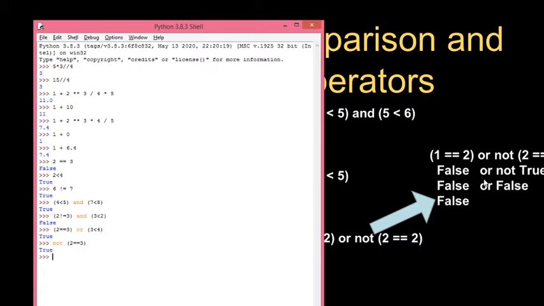So one example, you see the PPT here. Can you see my cursor? Just see here how it is going to evaluate as shown in steps. 1 is equals to 2 or not 2 is equals to 2.